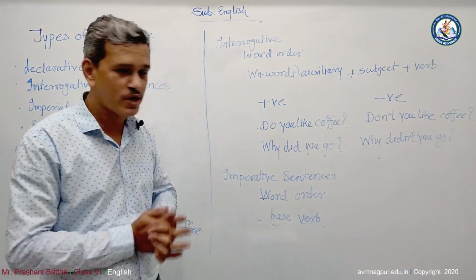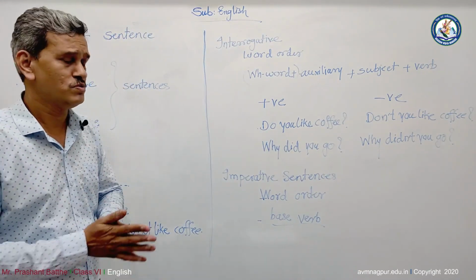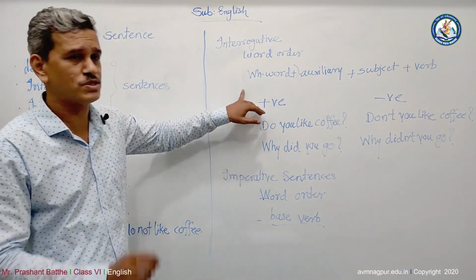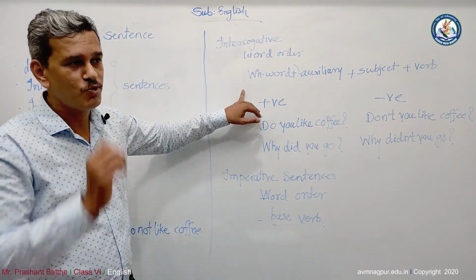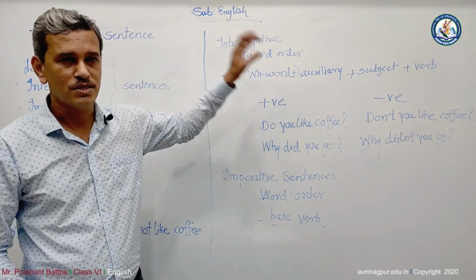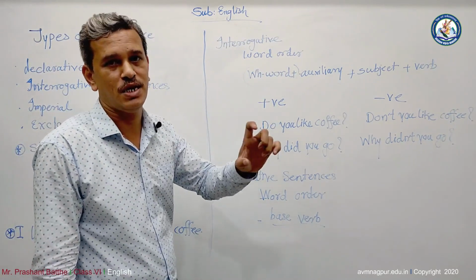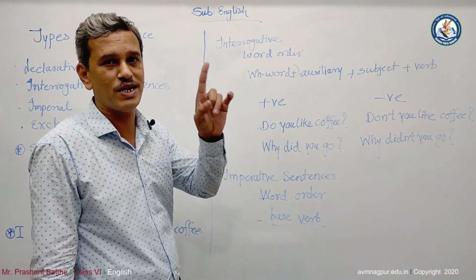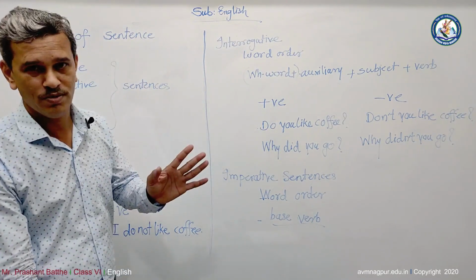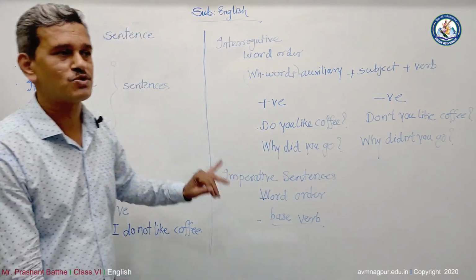What happened? Who came? When came? Where came? Why came? All those are questions. All your books are filled with these WH word questions. The questions which start with WH are called WH questions. There's only one exception, that is how. How is also a WH question, but all others start with WH.